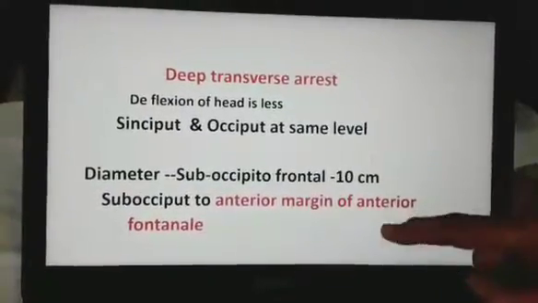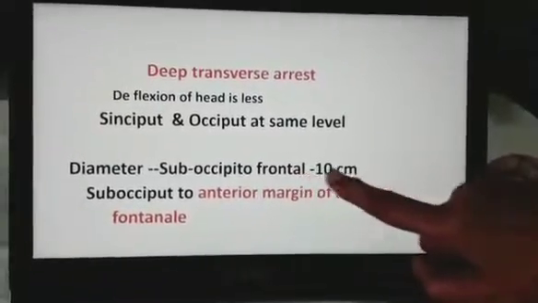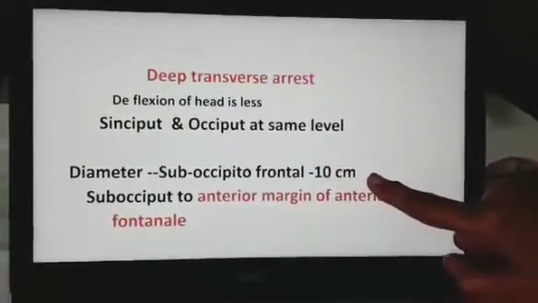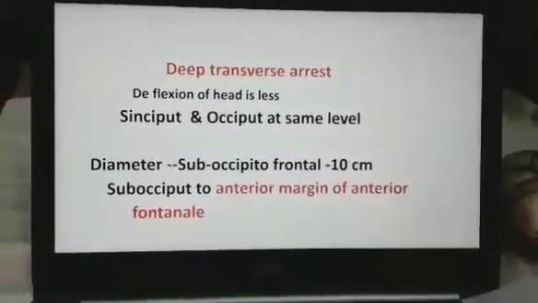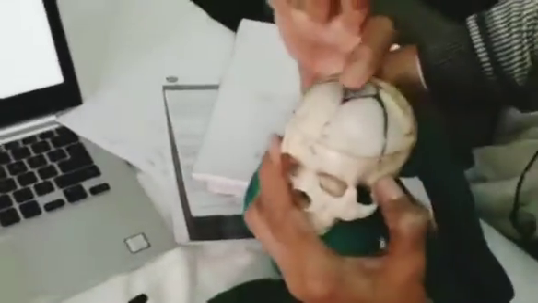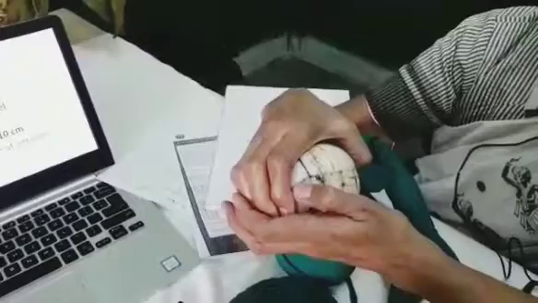It is 9.5 centimeter. However, here it is suboccipitofrontal, diameter 10 centimeter. Suboccipital point you know, and this frontal point extends up to the anterior margin of anterior fontanelle. So it is like this, suboccipital to the anterior margin of anterior fontanelle on fetal head. So this is the diameter of engagement in cases of deflexed head, when the deflection is less.